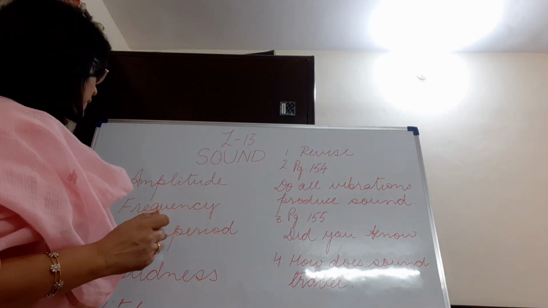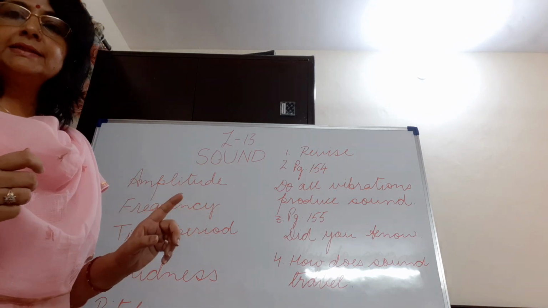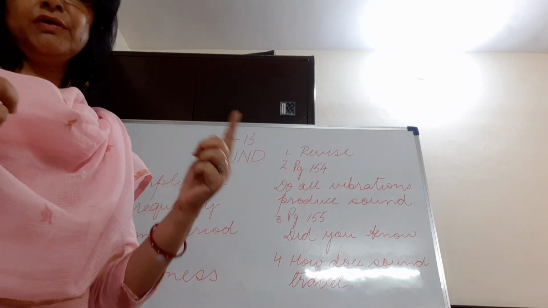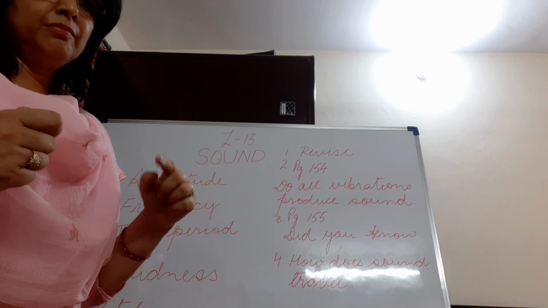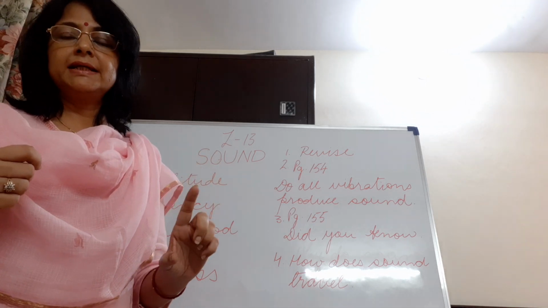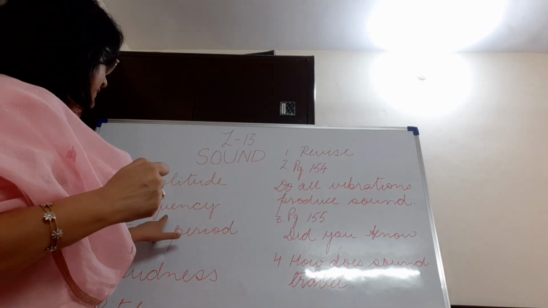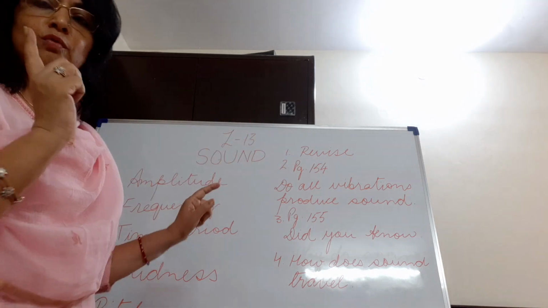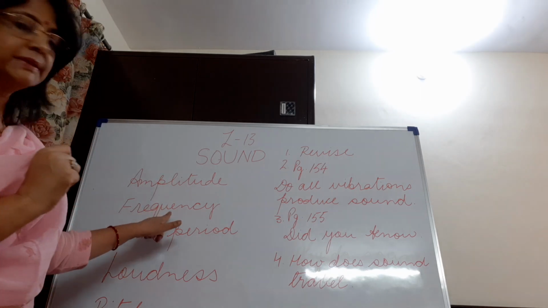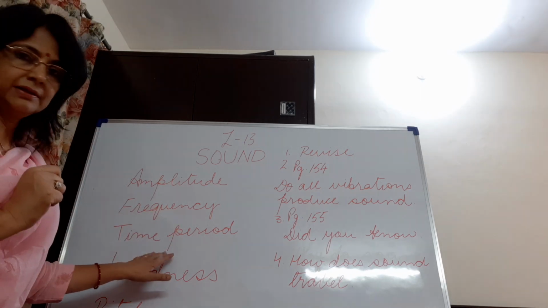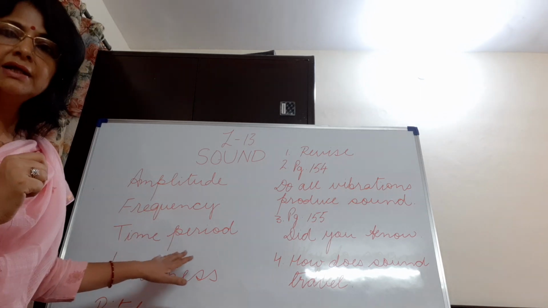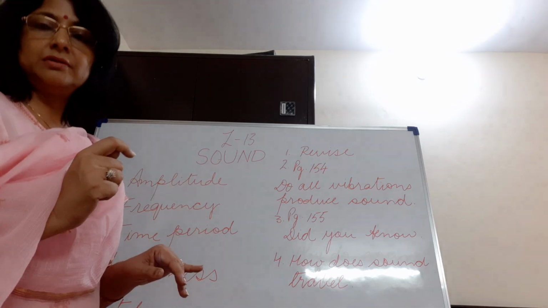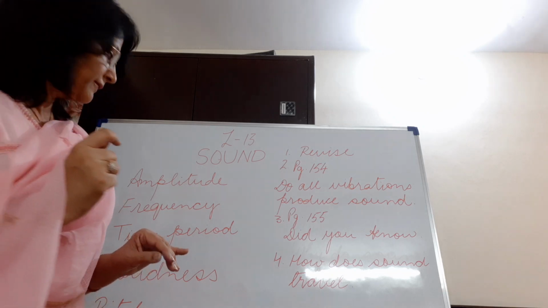Then frequency. Frequency is the number of oscillations, or you can say the number of vibrations, that are made in 1 second. So that is frequency. The number of times the pendulum is oscillating to and fro in 1 second. That is frequency. Time period, as the name suggests, is the time taken to complete one vibration. Right? That is time period.